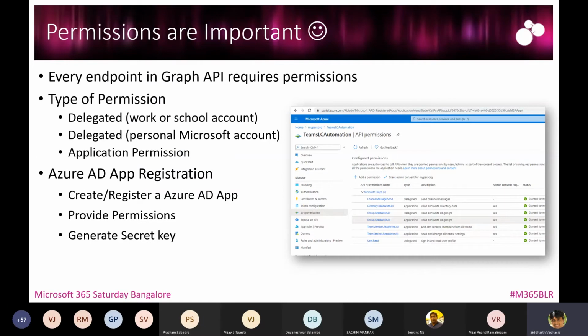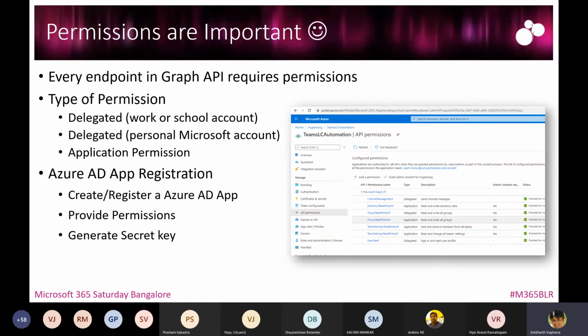Moving on, permissions. We say all these things are possible, but what about security? Who would be able to access this data? Because we are talking about a huge amount of data which is being exposed as a Graph API. How do permissions work in it? I mean, who would be able to call, and what things would they be able to call within Graph API?